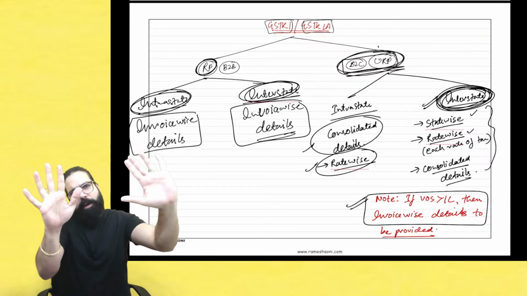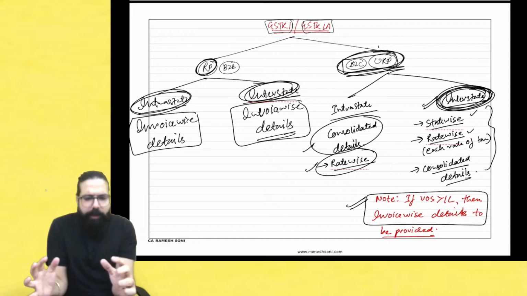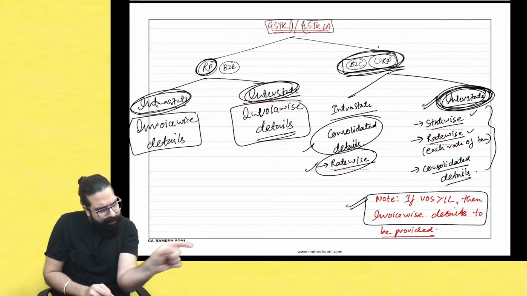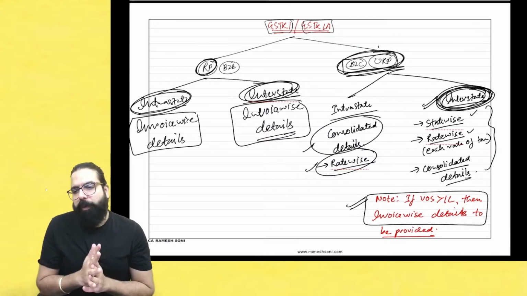this state, this was the total sale. This state, this was the total sale. This state, this was the total sale. In this state, this rate, this was the sale. This rate, this was the sale. That's all. I hope this point is clear to all of you.